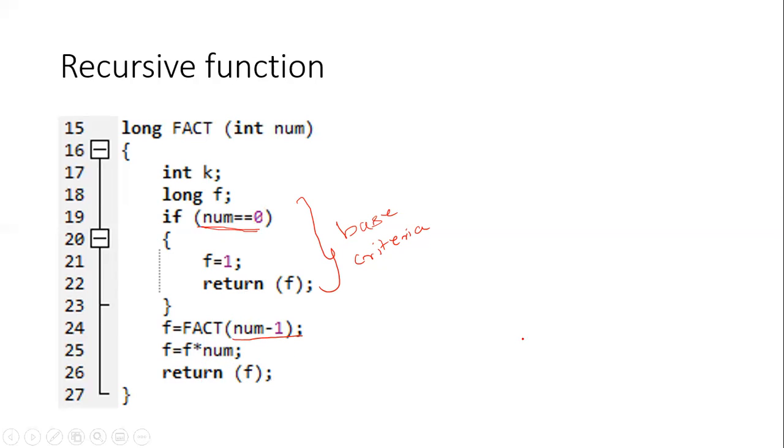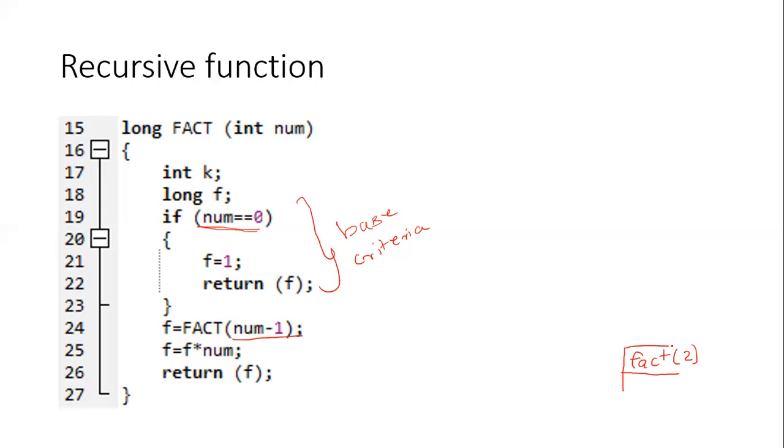Okay. Now, I'll just illustrate it here first. What is this function name? This function name is called fact. What it does is call the function. Let's say fact is called with the number 2.